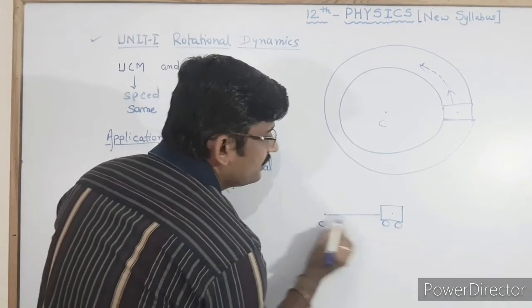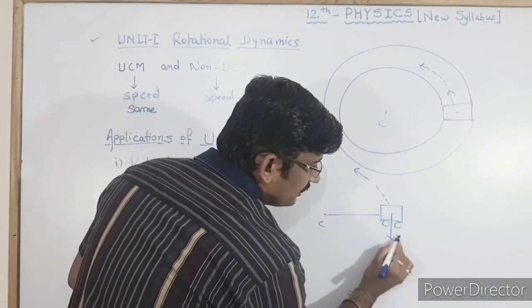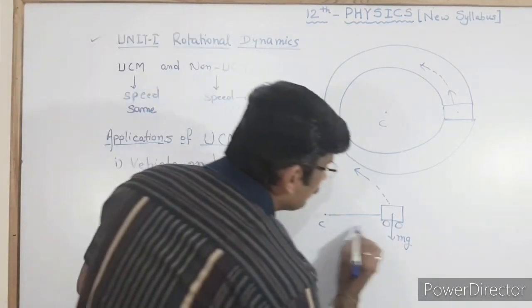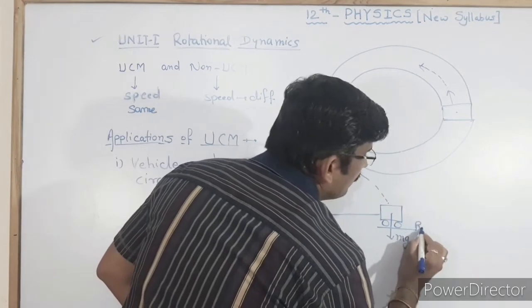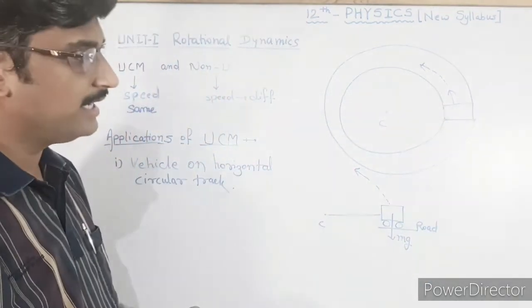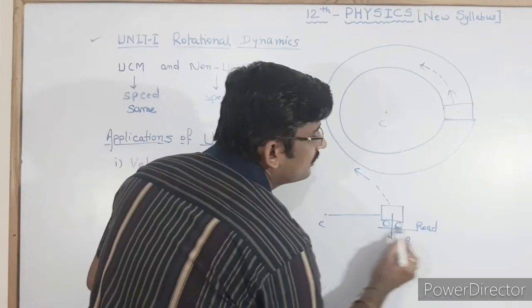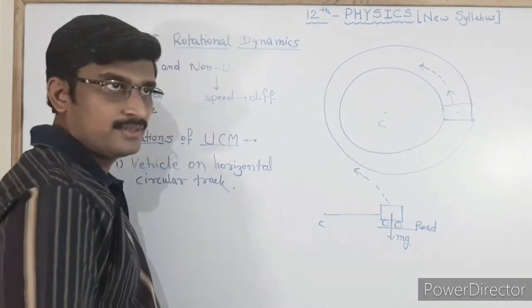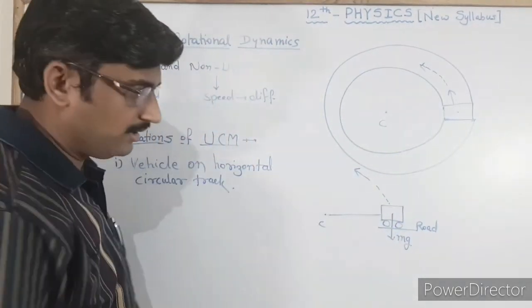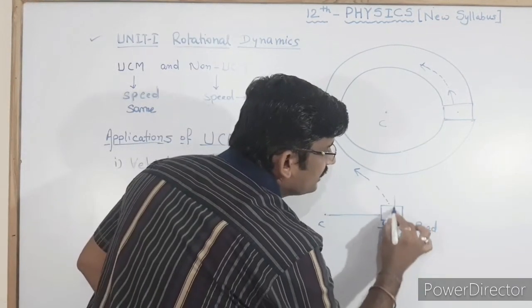This is the center and this is its path. Its weight is acting in the downward direction, equal to mg, and it is on the road. That means the surface of the road provides an upward thrust or upward normal reaction force, which can be called N.